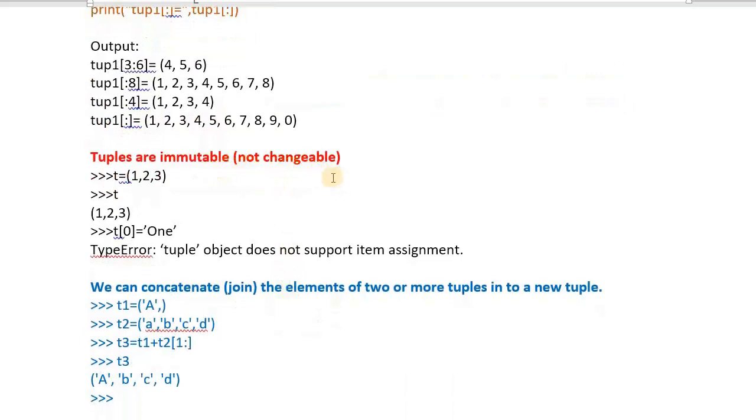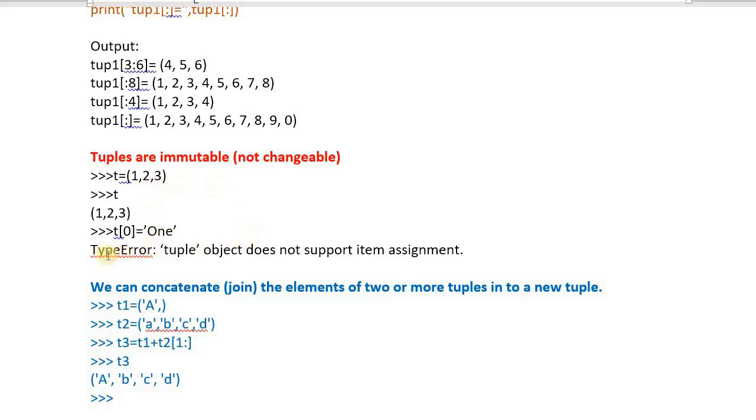Practically you need to check it, no? Here I created one tuple with 3 values 1, 2 and 3. Print the contents: 1, 2 and 3. I am trying to replace this number 1 with the word 1. Is it possible? Not possible at all, because tuples are immutable.